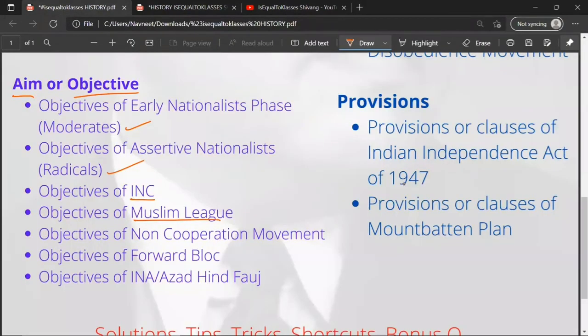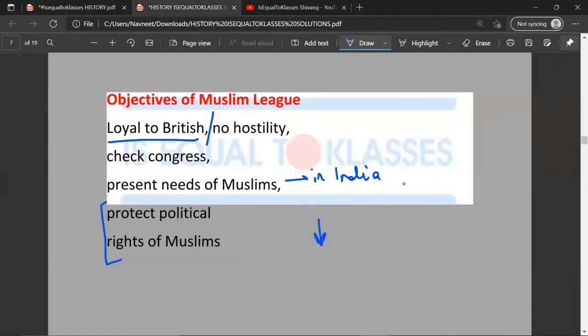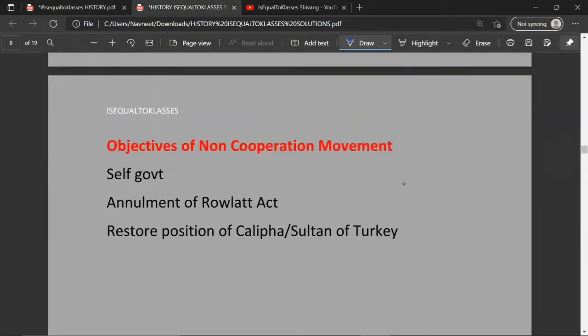Okay. Objectives of the non-cooperation movement. So let's scroll down. Self-government, again self-government without British interference. Annulment of the Rowlatt Act. Restore possession of the Khalifa, Sultan of Turkey.